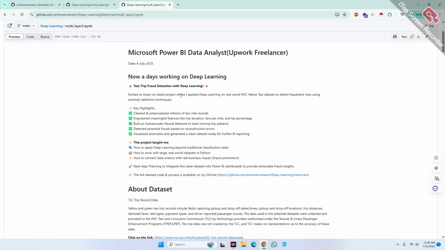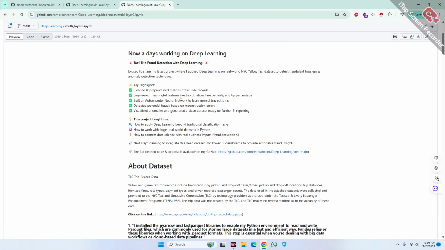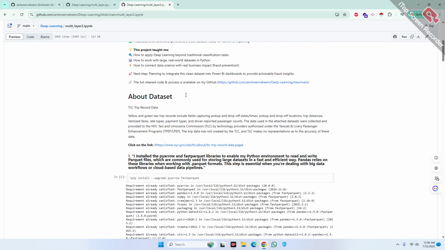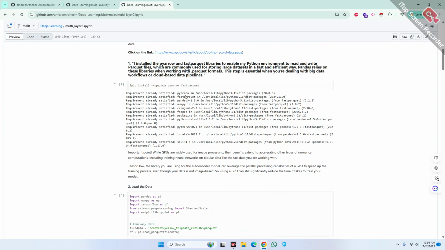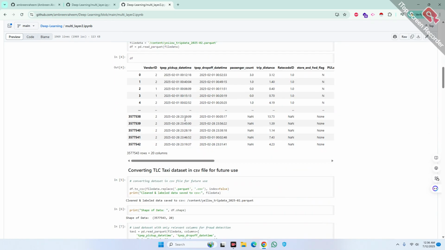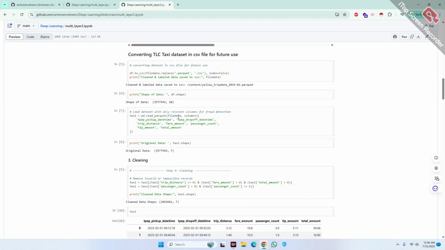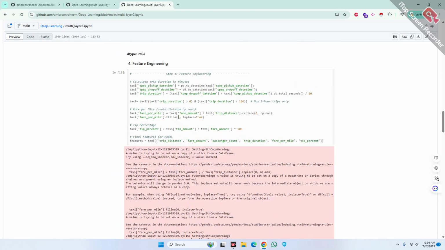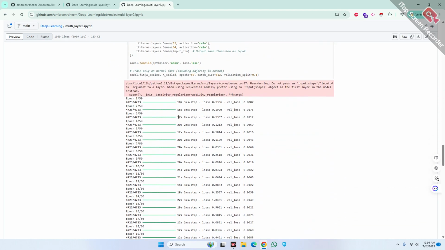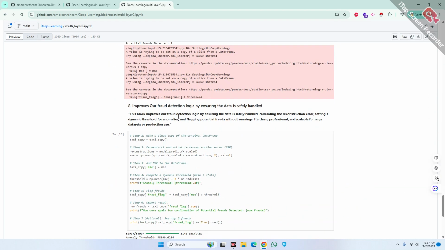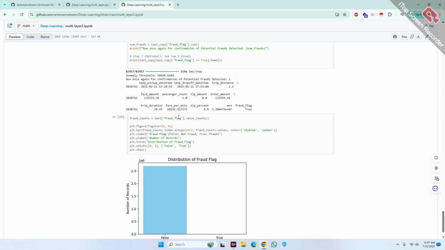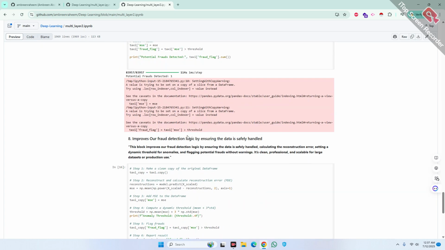After that, like I told you, I will tell you about another file. This file is named multi-layer 2 IPYNB. In this file, I take the data in Parquet format and I show this data as well. Here I do the same steps, but a little bit changed, not too much, to show you how it works. And it's February data.